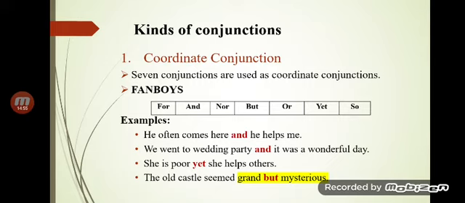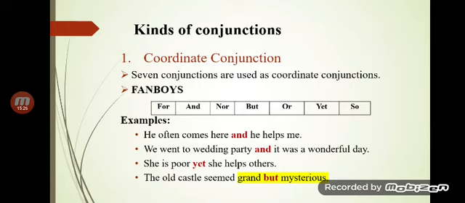This is further divided into for, and, nor, but, or, yet. The coordinate conjunction is further divided into subclasses: cumulative, adversative, disjunctive, and illative, right? I am going to repeat: cumulative or copulative, adversative, disjunctive, or illative. Why am I repeating this?